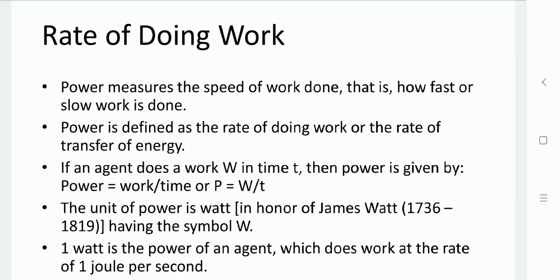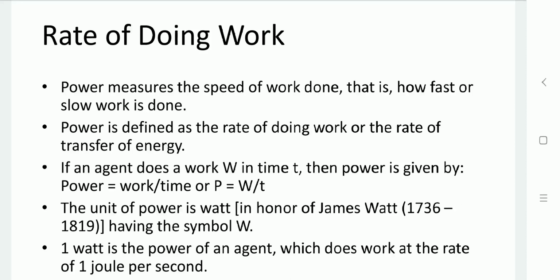Let us take one activity regarding the same. Consider two children, A and B. Both have the same weight. Both start to climb up a rope separately. They both will reach a height of 8 meters.